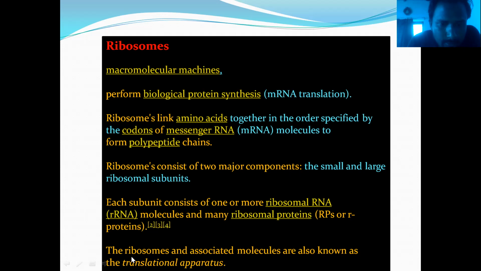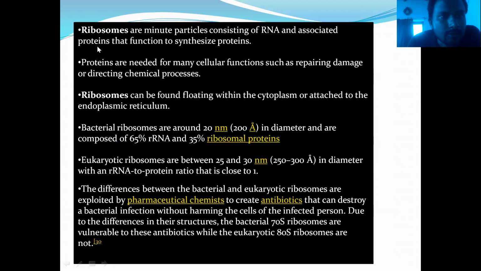The ribosome and associated molecules are also known as the translational apparatus, which helps in the synthesis of proteins. Next, ribosomes are minute particles consisting of RNA and associated protein that function to synthesize protein.